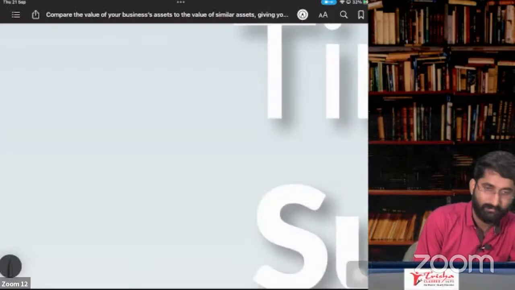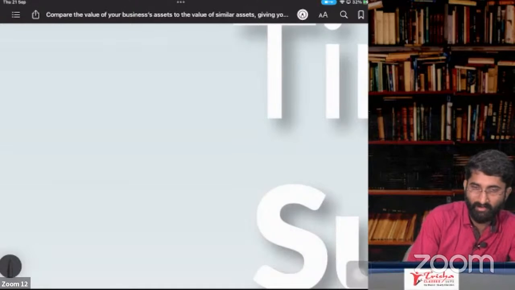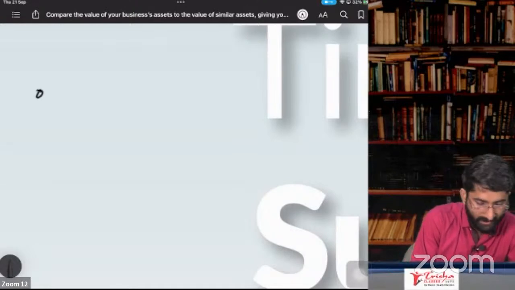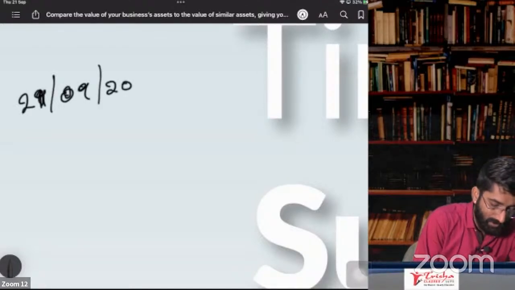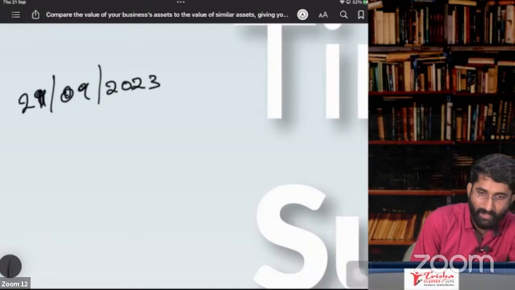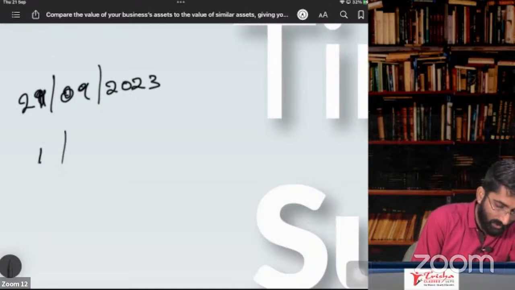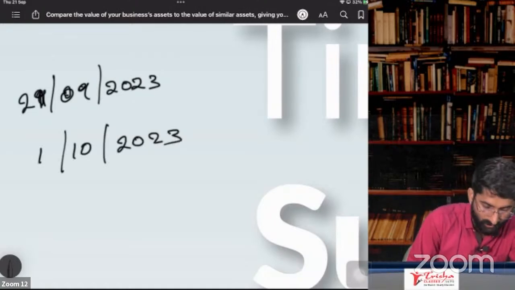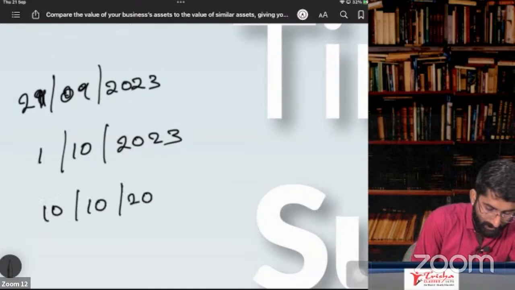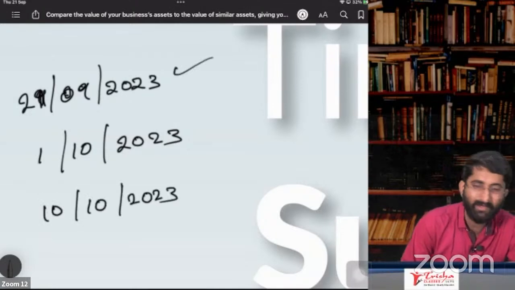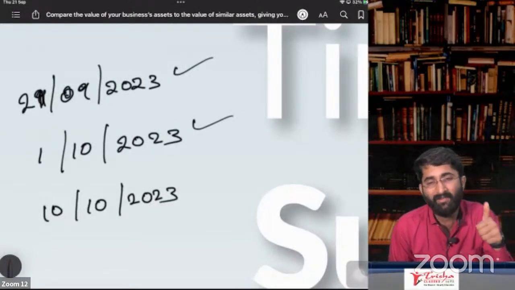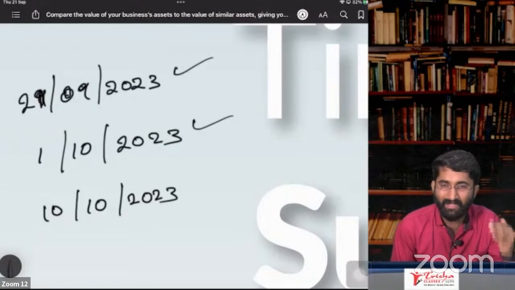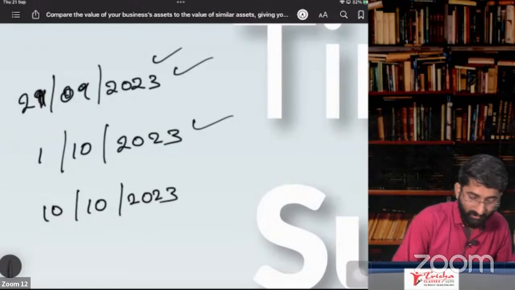I got the order for these notes on 21st September 2023. I prepared these notes and I am selling it to you on 1st October 2023. I sent the goods to you on 10th October 2023. Now the question is, I got the order in September but it got delivered in October. When do I have to pay the GST? In the return for September month or for October month?